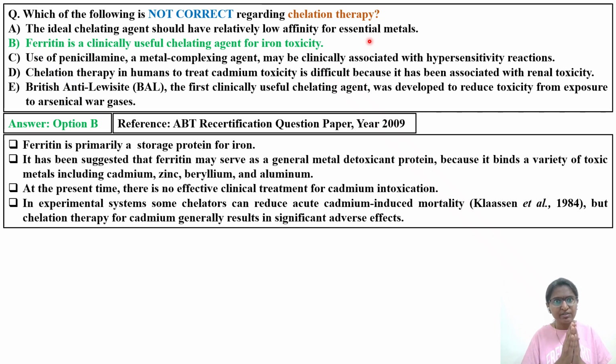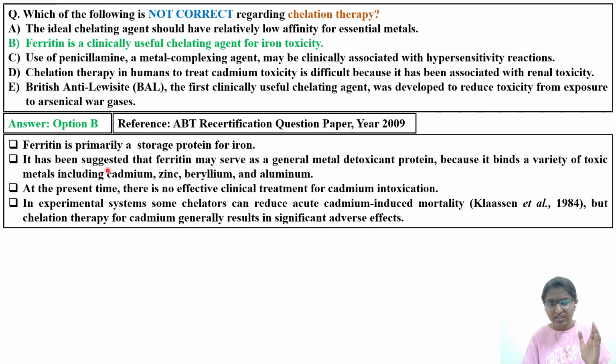The question is to identify the statement that is not correct. So the right answer is option B, that is, ferritin is a clinically useful chelating agent for iron toxicity. This is not correct. Why? Ferritin is primarily a storage protein for iron. In the case of iron poisoning, you have to use desferrioxamine, not ferritin. Ferritin, instead, is a storage protein for iron.